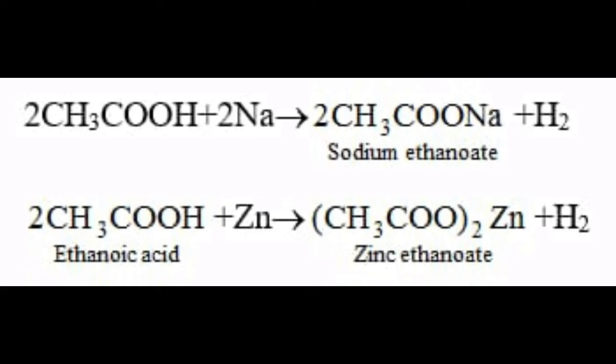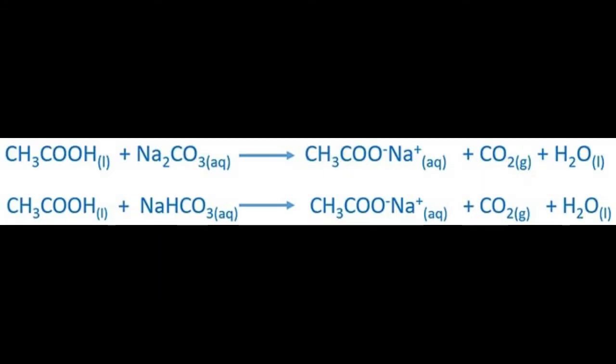The second equation is the reaction with zinc. CH3COOH plus Zn will give you (CH3COO)2Zn, so zinc acetate, plus H2, hydrogen. You can call it acetate or ethanoate. CH3COO can be called acetate in the common form and ethanoate in IUPAC form.